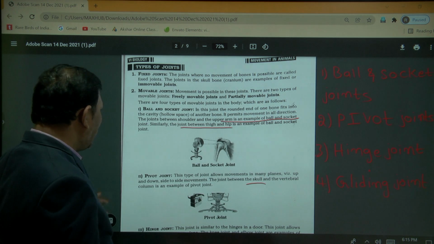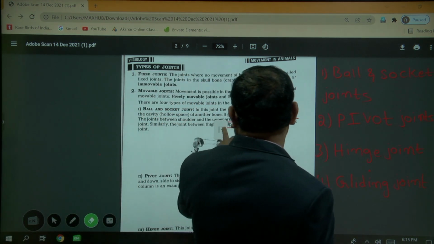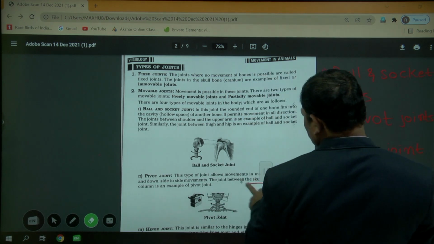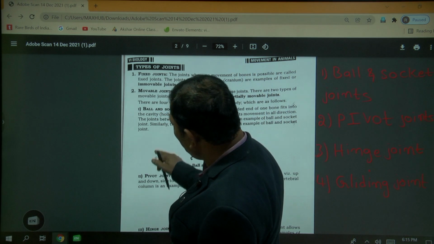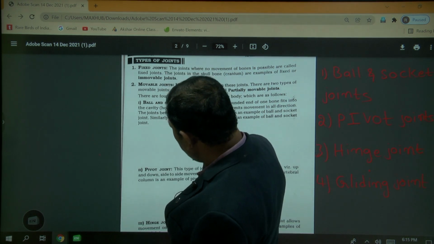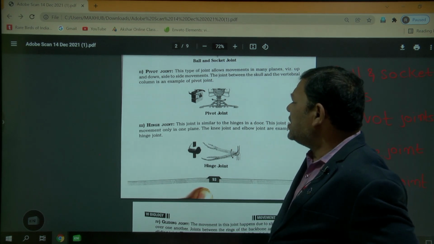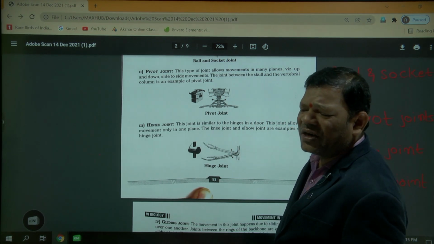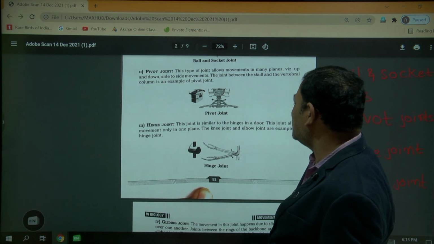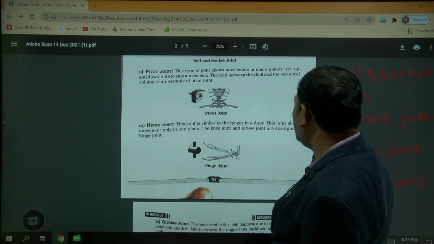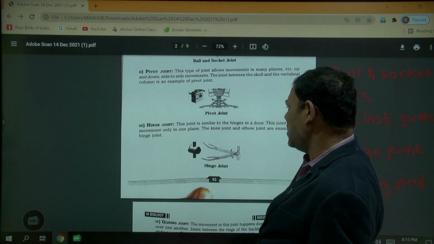The next one is the hinge joint. You know very well, if you observe a door, that it always moves in one direction only. It can move in that one direction, but it cannot move in the other direction. The joint is similar to the hinge in a door. The joint allows movement only in one direction, not in another direction.